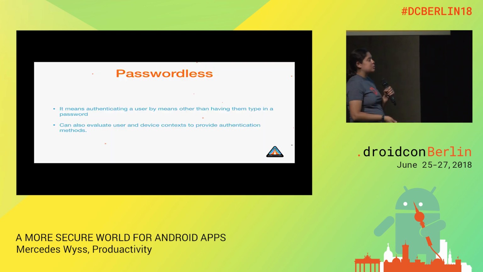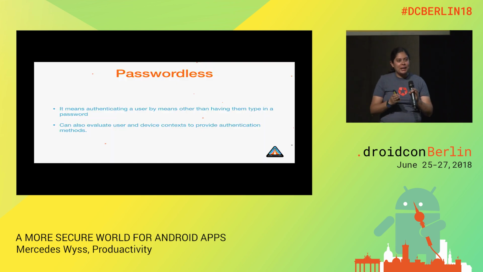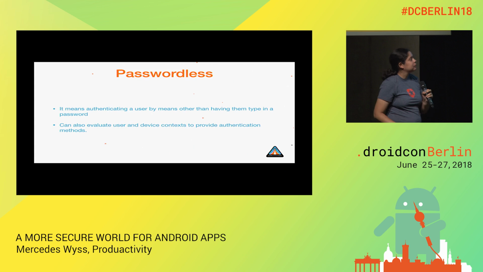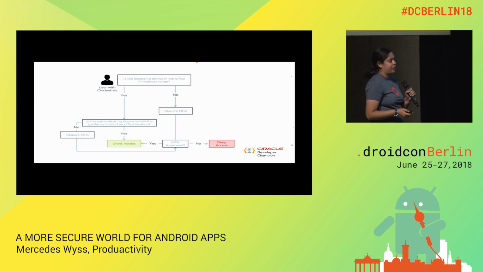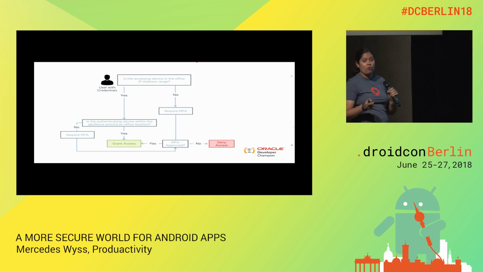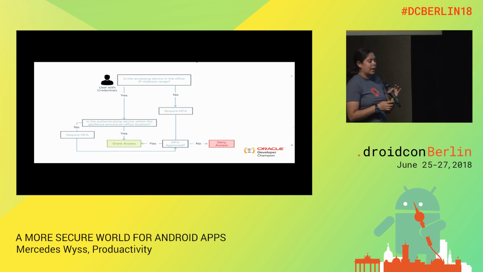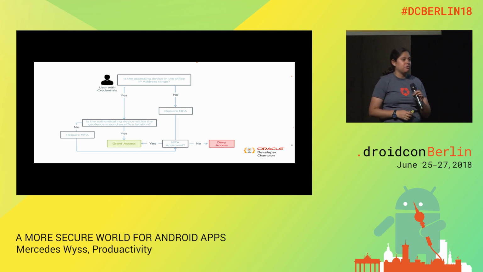Okay. Passwordless really means without a password. It gives our users the chance to log in without a password. So which strategies exist for passwordless? This is one that is not related to anything other than geofences. This is for an application that works as a tool in the office. So they establish that if the user logs in and is inside a geofence defined for the company, they will get access immediately. If not, they will require multi-factor authentication.